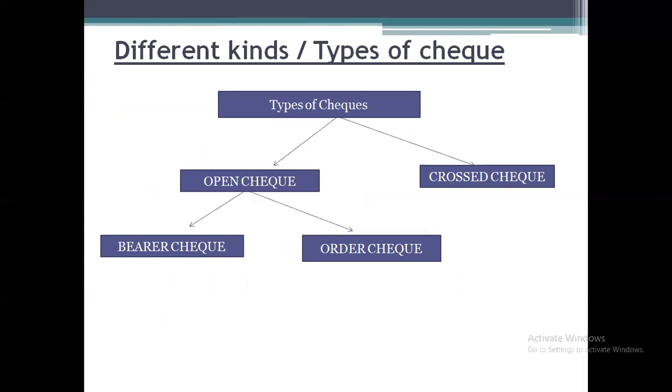First, checks are classified into two parts. One is called an open check, and the second is called a crossed check. To say in simple terms, an open check is an instruction given by the customer to the bank that whoever presents the check is supposed to be paid. There are no specific instructions given by the customer to the bank.